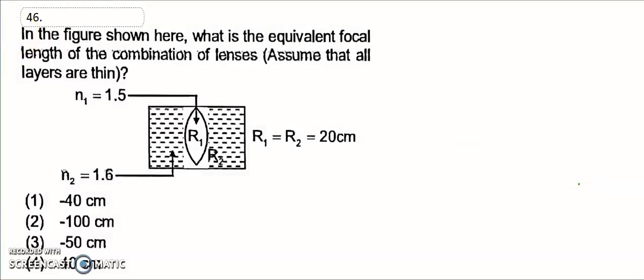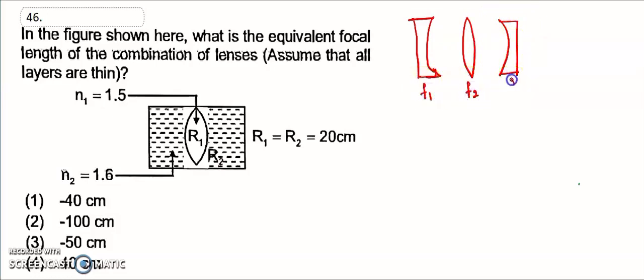Next, question number 46. Here we have to split up the diagram. Let's see, this is the diagram. This is a plano convex lens, this is a convex lens, and this is a plano convex lens. This is F1, this is F2, this is F3.